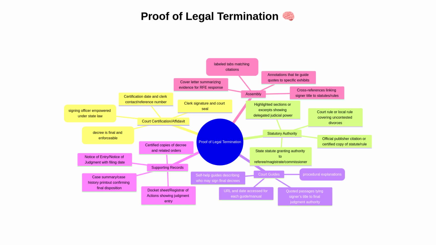Second, statutory authority, meaning certified copies of the state statute or court rule that delegates power. Third, court guides, including official manuals or self-help guides from the judiciary that explain standard practice. Fourth, supporting records such as a docket sheet or notice of entry to reinforce finality. Fifth, assembly steps, including a cover letter and exhibit index that cross-reference each document to the RFE's concerns. This structure ensures clarity and completeness.